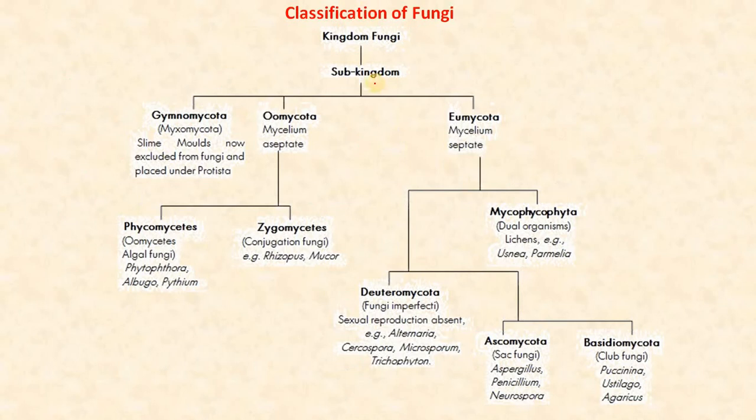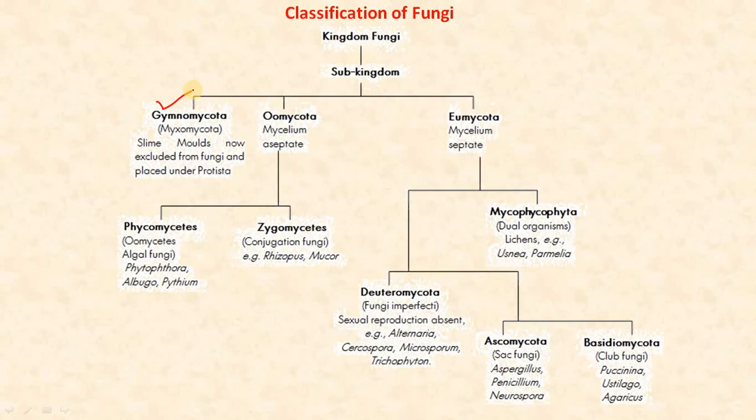This is a detailed chart about the classification of the kingdom fungi, consisting of the subkingdoms such as Myxomycota. Myxomycota consist of slime molds, now excluded from the fungi and placed under the protista. The slime molds lack cell walls. Slime molds possess flagellated cells at some time of their life cycle.